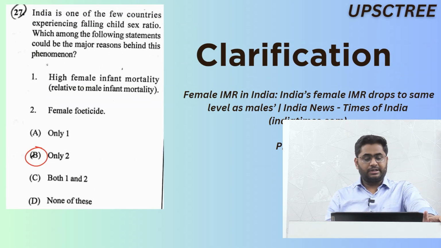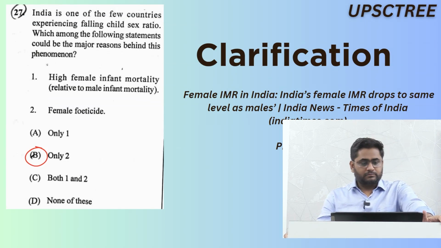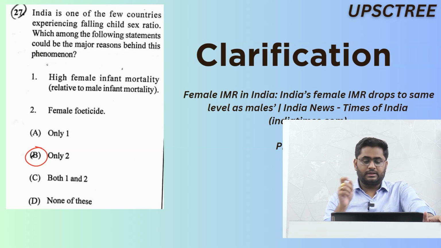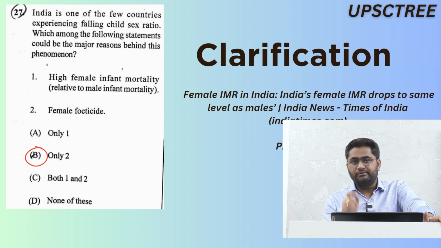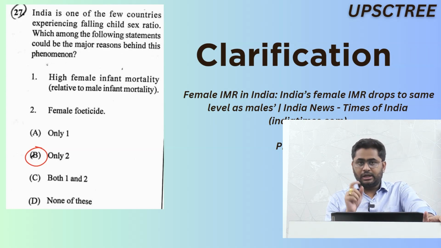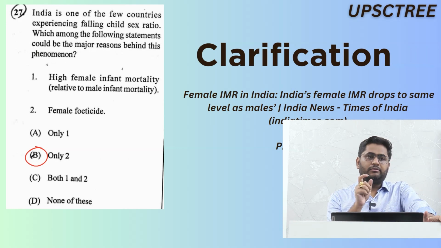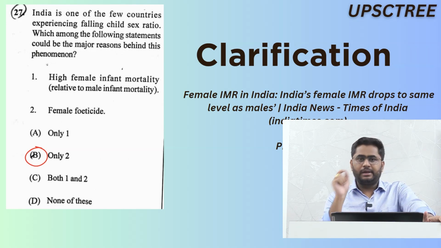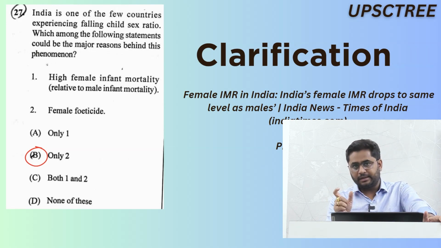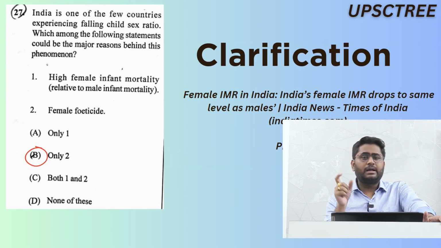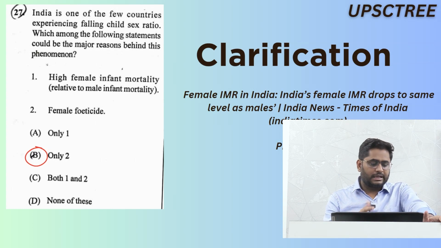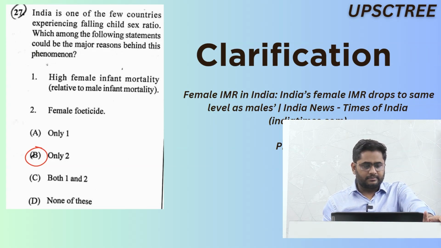Moving on to the clarifications. Question number 27, which is a question about infant mortality rate. If you look at the infant mortality rate, the female infant mortality rate and male infant mortality rate have been the same, and it was published by Government of India in September 2022. So that's why we stand by the answer that we gave yesterday, that is B. Only 2 is the correct answer. 27 answer is B. Moving on.